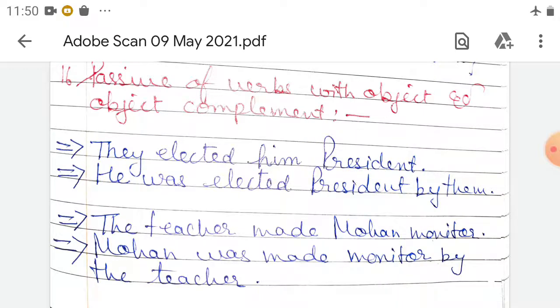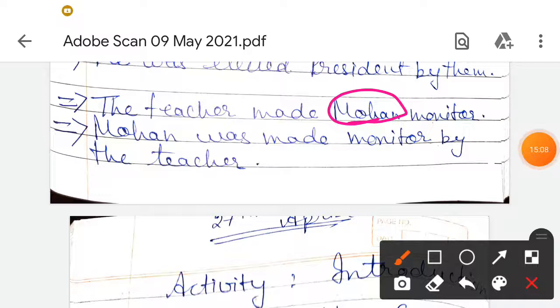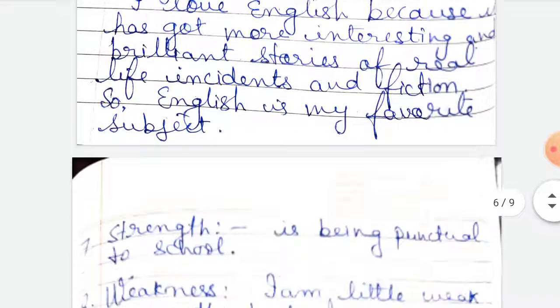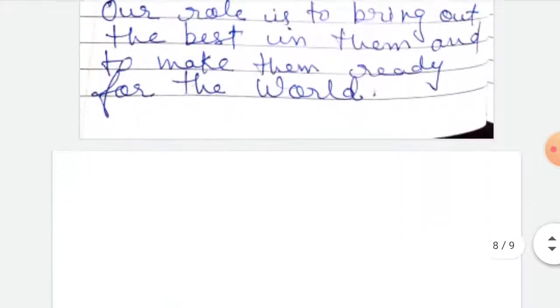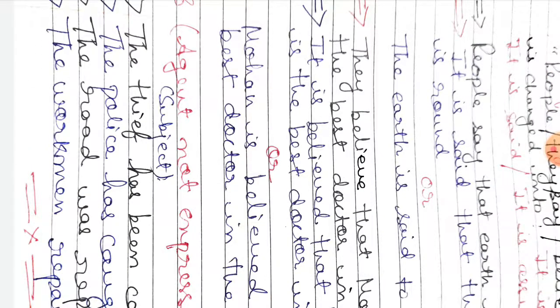Now let us take another example. The teacher made Mohan monitor. This is again Mohan is our object and this is the object complement. Okay, so Mohan was made monitor by the teacher. So this is how we will change. In this way we are changing our active voice into passive voice.